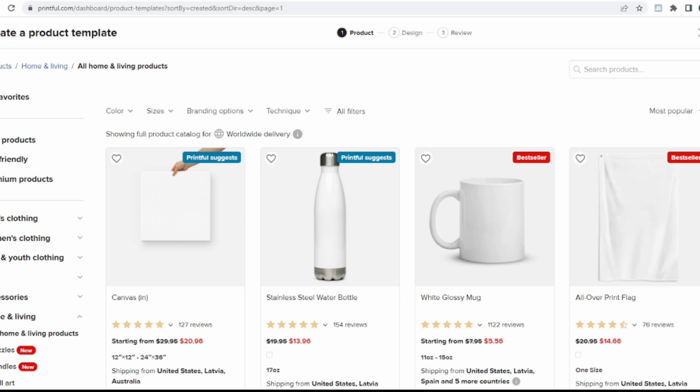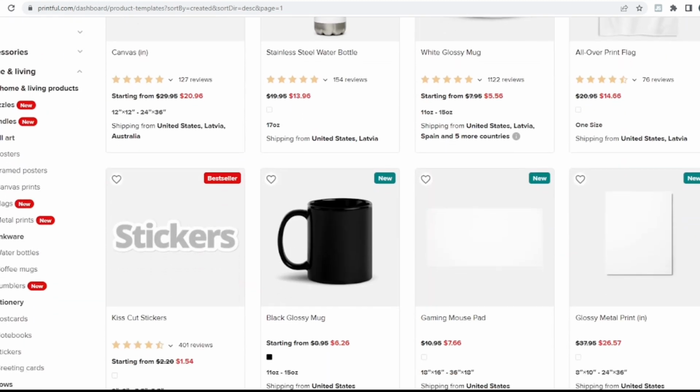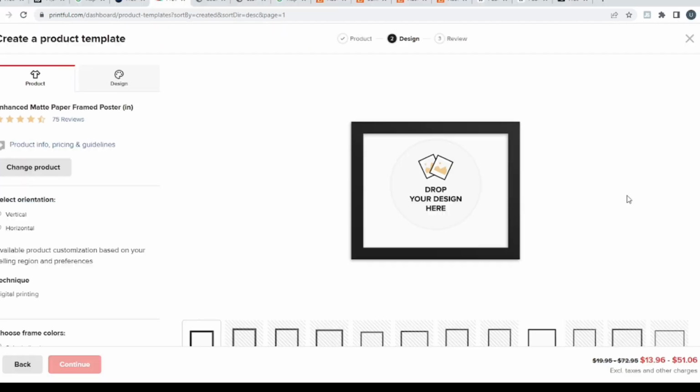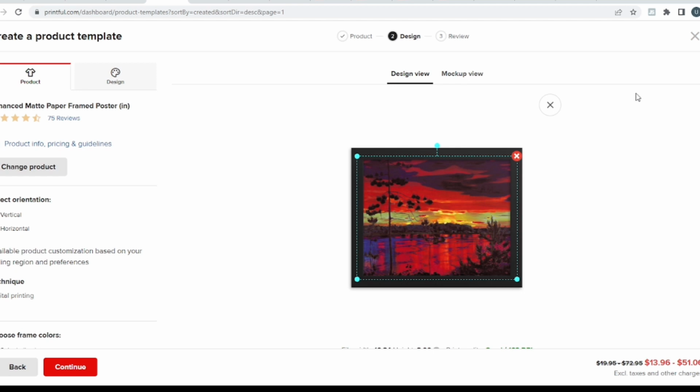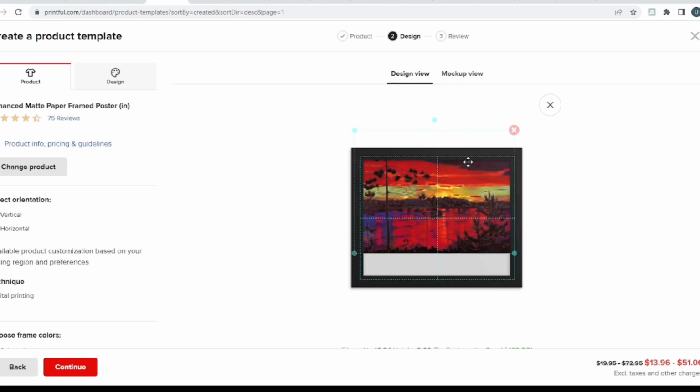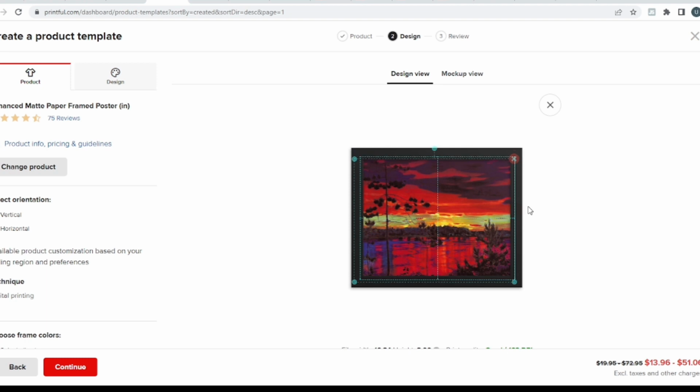So here you could see varieties of canvas to choose from, but we'll go for this particular one here with the frame. I just like this one. So I'll open up the design tool, and this is where we can actually upload our design and choose the size. And then you go ahead and upload the image that we downloaded earlier. You might want to take time to resize this so that it fits perfectly. And when you're all done, scroll down, continue and save.